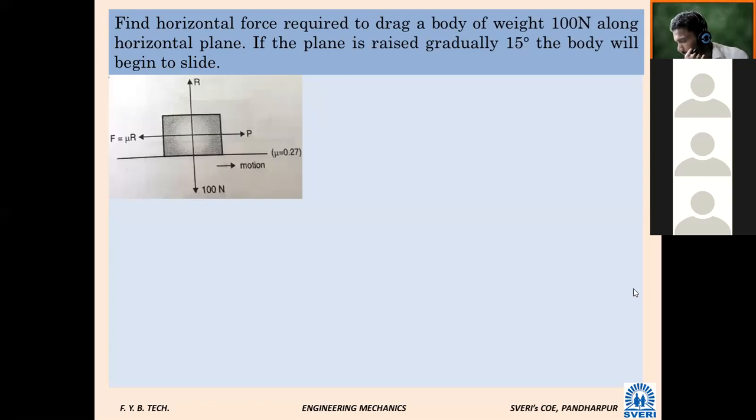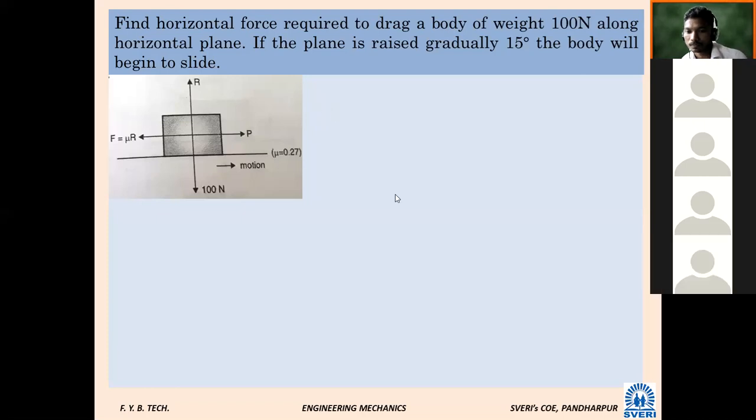Now you tell what is given in the problem statement. I will write here solution. Weight of the body, and mu. Mu is given? No, it is not like this. I am not saying look at the diagram. Read the sentence and then tell me what is given: weight W, 100 Newton, and the angle 15 degree, which is alpha.